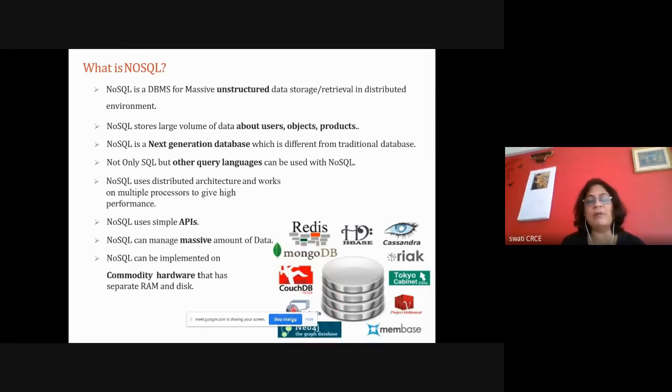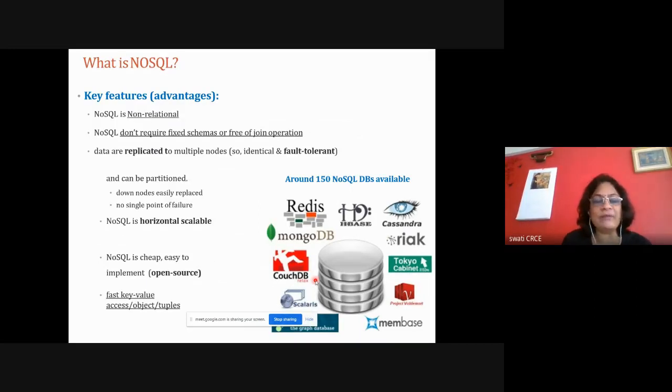So you can write a Java program, Ruby program, Scala program, or you can have a MapReduce application, and you can access the data because the APIs are provided, and commodity hardware is used. SQL is not there, it is horizontally scalable and open source. Open source is cheap. Anyone can use it.